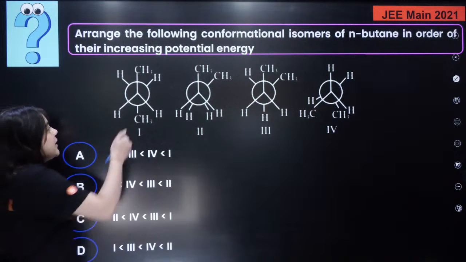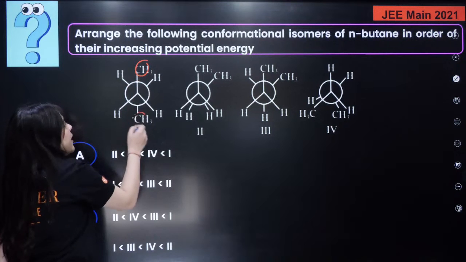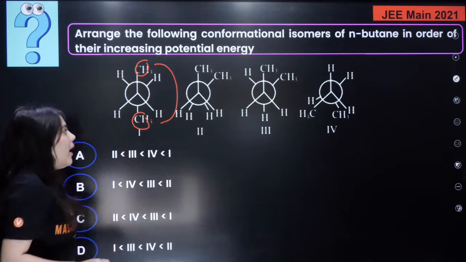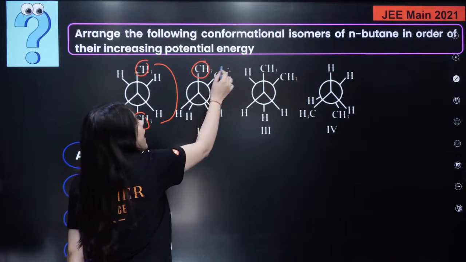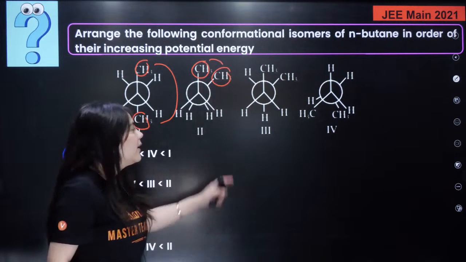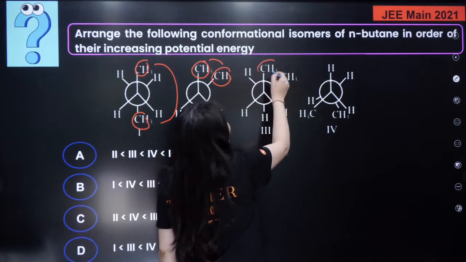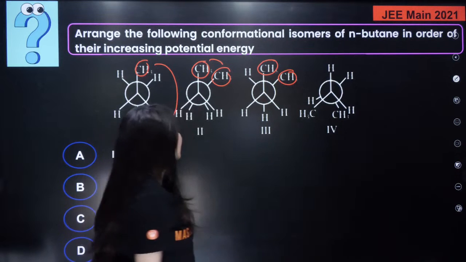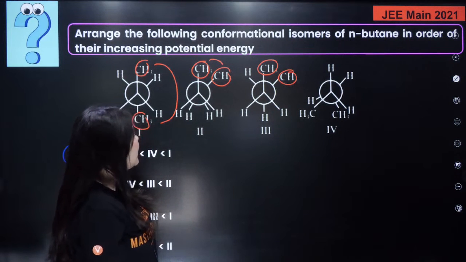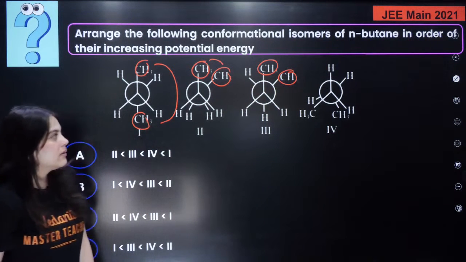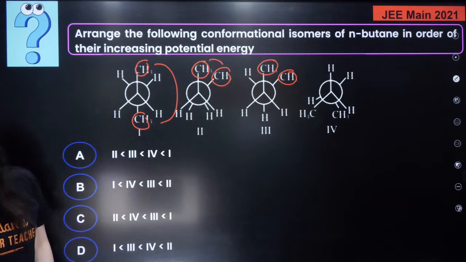Now, first of all, here the two methyl groups are 180 degree apart. Here the two methyl groups are 60 degree apart. Here once again the two methyl groups are 60 degree apart. Now answer this question for me.